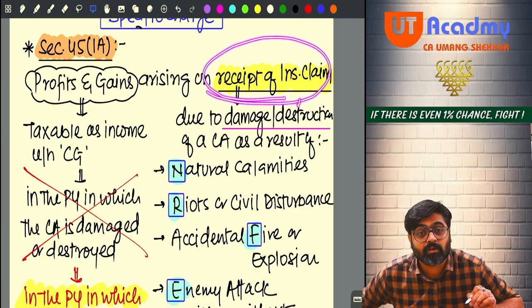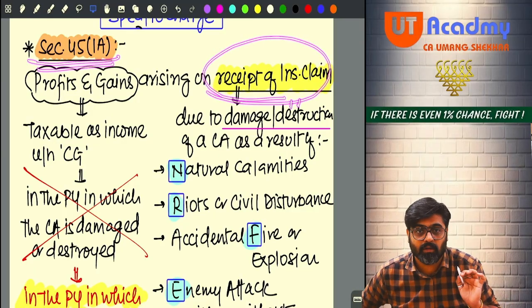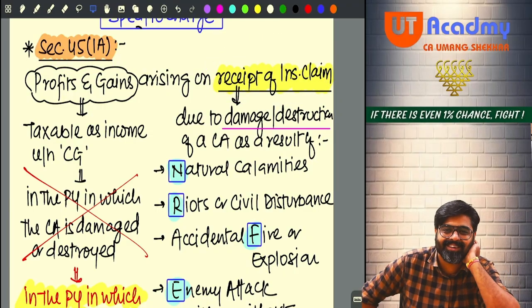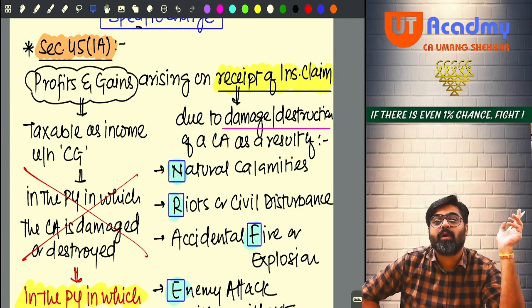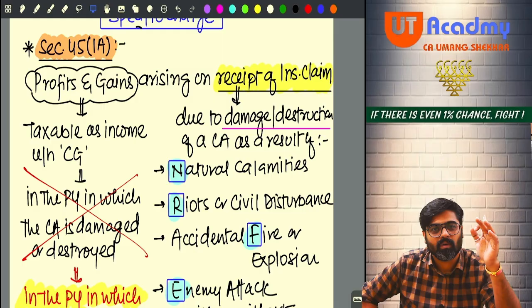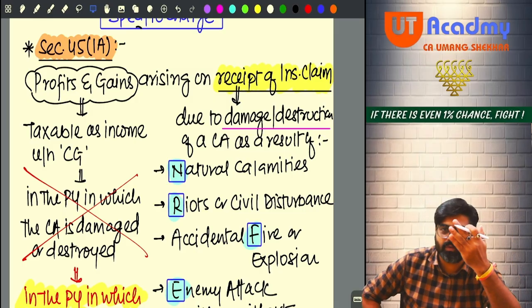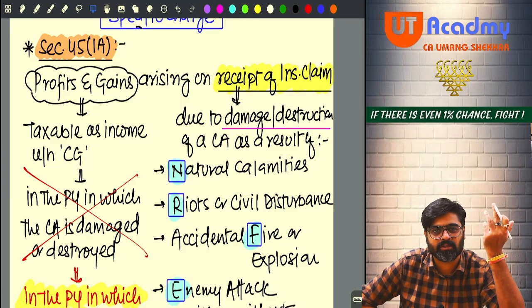Till the time the insurance claim is not received, you will not invoke this section. Meaning that you did not take the insurance and the asset got damaged or destroyed. Will you calculate this gain? No. The entire amount is your dead loss now. No need to calculate this gain. This gain is not calculated just because damage or destruction is taking place.